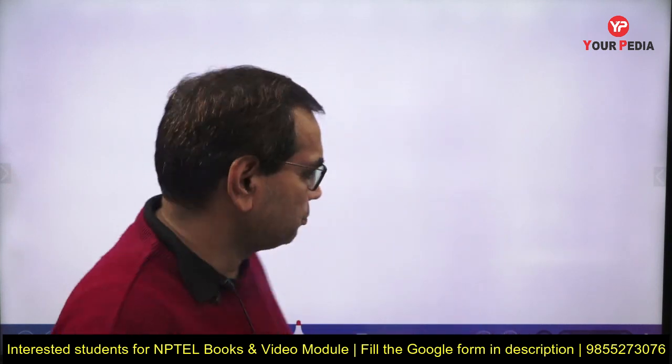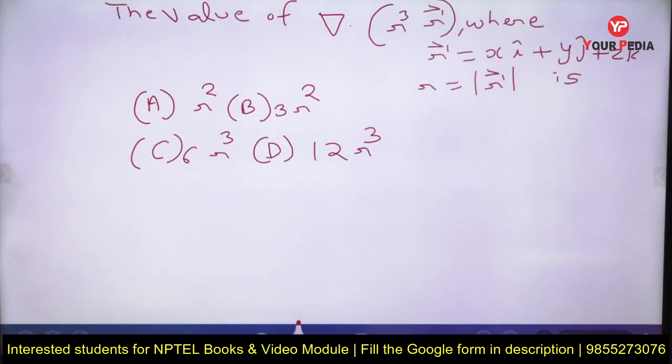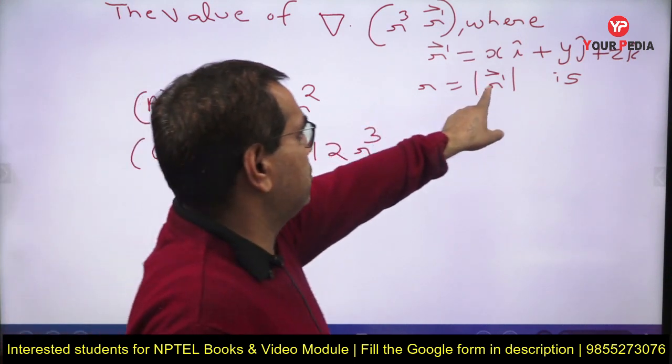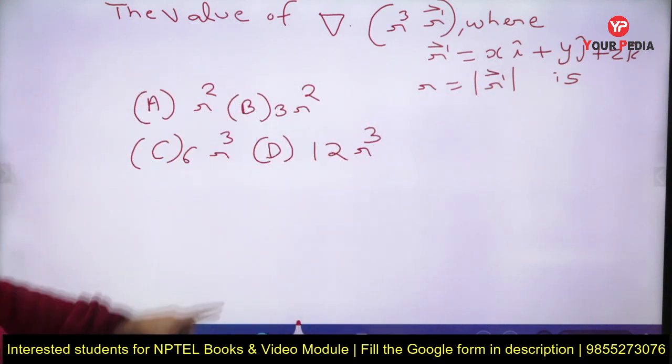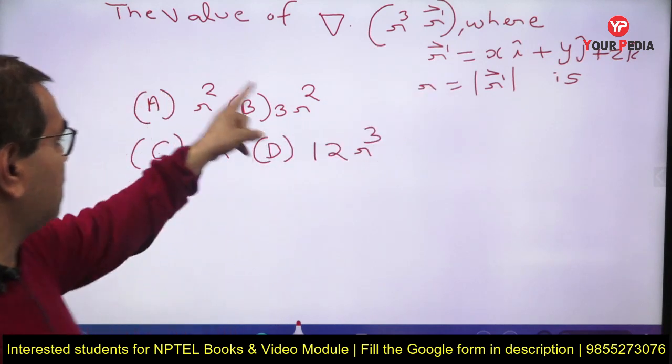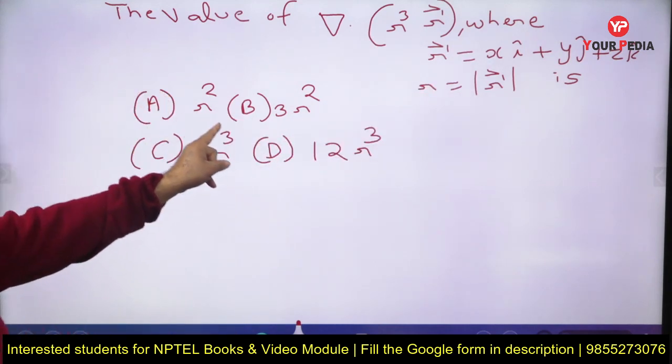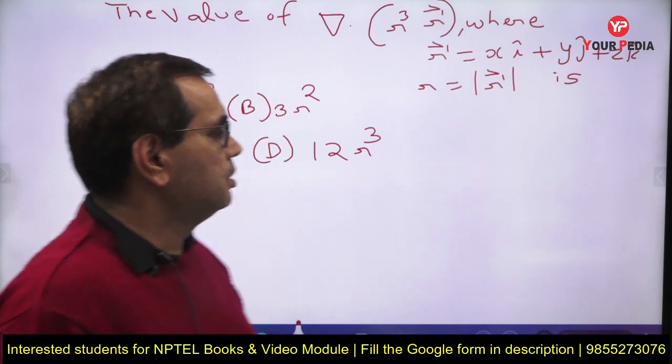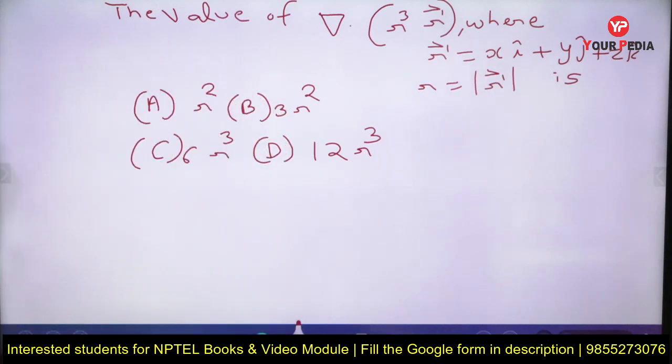Now here I have taken one sample question from this book, and this is from calculus. The question is: the value of del dot (r cube r vector), where r vector is equal to xi plus yj plus zk, and small r is equal to the magnitude of r. You have to compute this quantity, and these are the options. Here small r represents the magnitude of this r. So this is the problem which you have to solve.